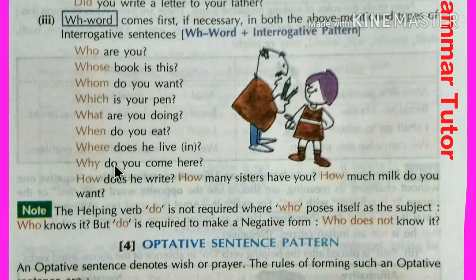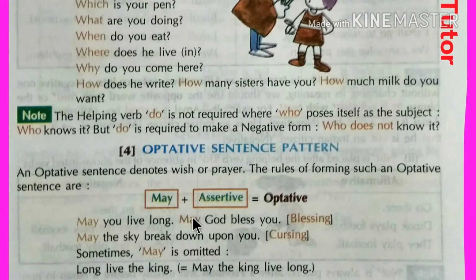Here the helping verb do is not required where who possesses itself as a subject. Here you see, who is a subject, so the helping verb do is not necessary here. Who knows it? Here subject, verb, object, but do is required to make it negative. Who doesn't know it? But follow these two structures, you will be able to understand the use of do.